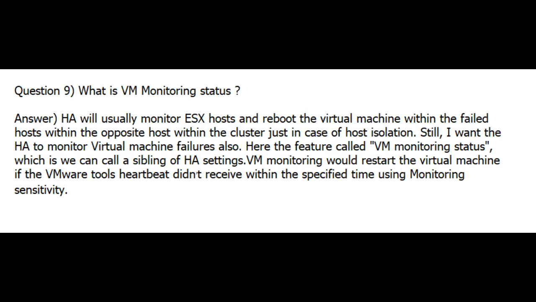Question 9. What is VM monitoring status? Answer. HA will usually monitor ESX hosts and reboot the virtual machines within the failed host, on the other hosts within the cluster, in case of host isolation. Still, I want the HA to monitor virtual machine failures also. Here the feature called VM monitoring status, which we can call a sibling of HA settings. VM monitoring would restart the virtual machine if the VMware Tools heartbeat isn't received within the specified time, using monitoring sensitivity.